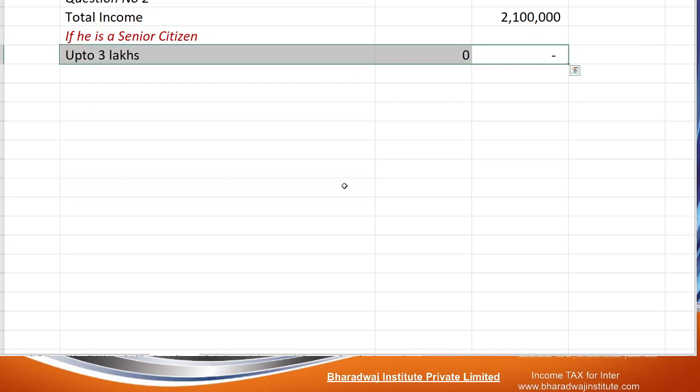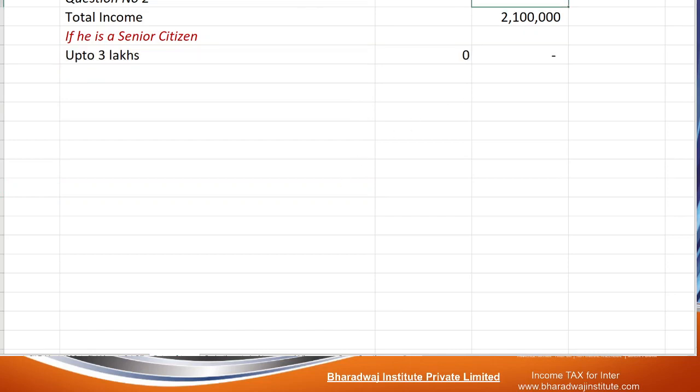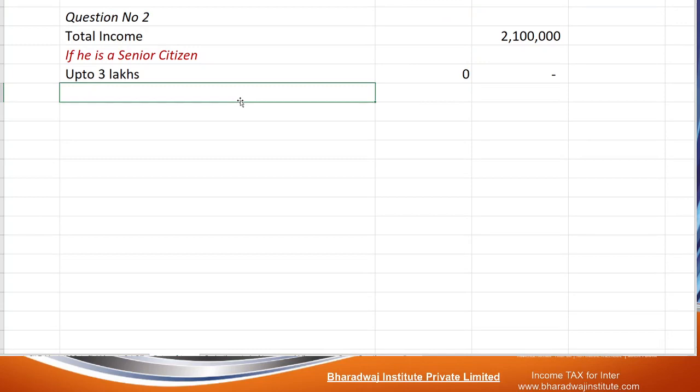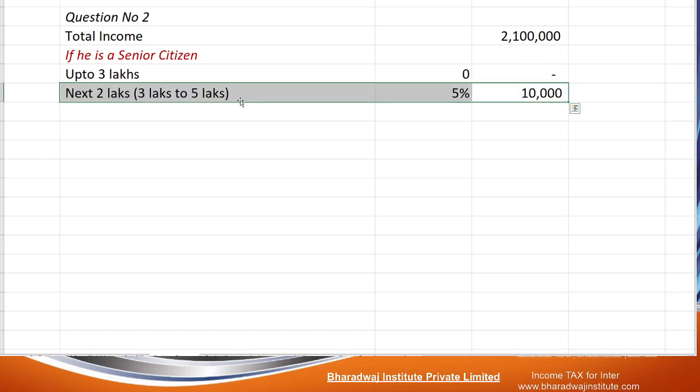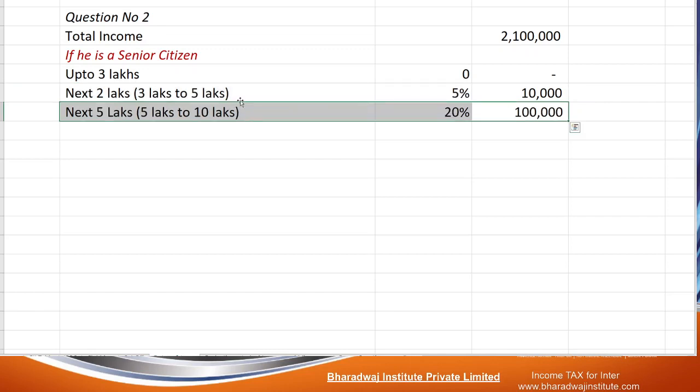Then 3 lakhs to 5 lakhs for a senior citizen, on the gap, 2 lakhs into 5%, 10,000. 5 lakh to 10 lakh, that is same, 20%. Only difference is instead of 2,50,000, it becomes 3 lakhs.